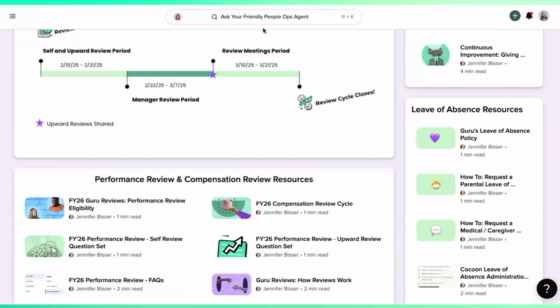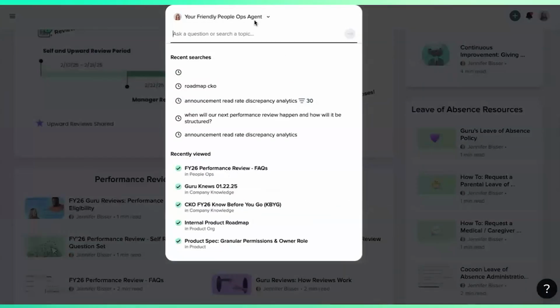Eagle-eyed audience members may have noticed that the search bar up top doesn't say Ask Guru, it says Ask Your Friendly People Ops Agent. So it looks like you've created a knowledge agent specifically for people ops content. Is that right? That is correct, yes. Like an extension of our team.